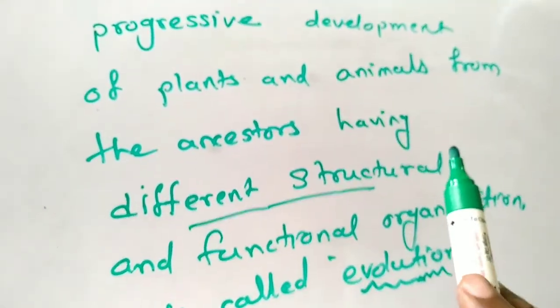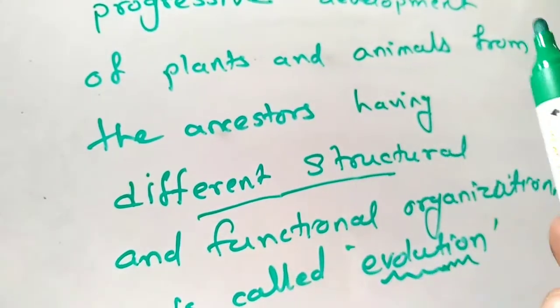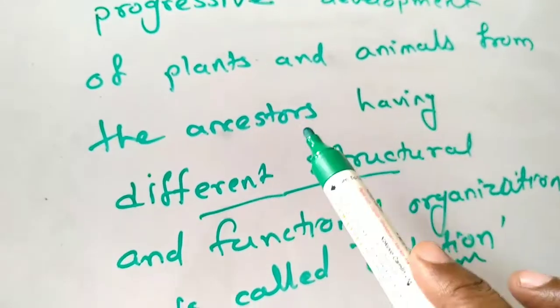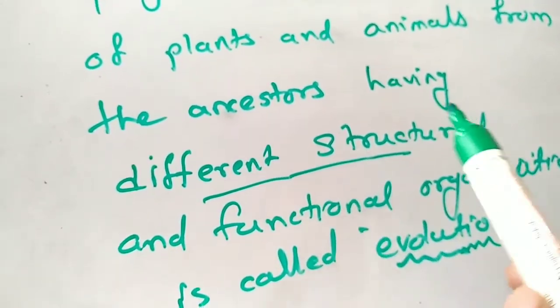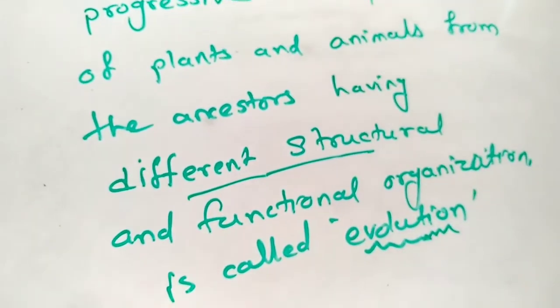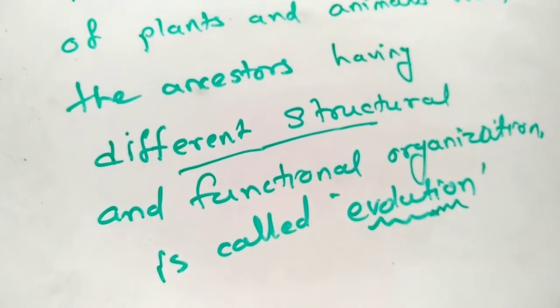So what is evolution? It is a progressive development of what? Plants and animals from the ancestors which were having different structural and functional organization. So this process is called evolution.